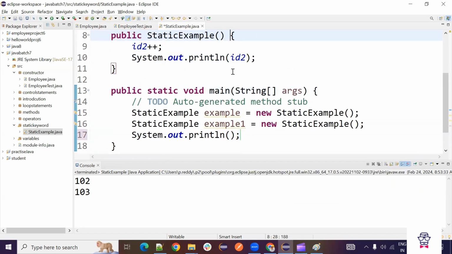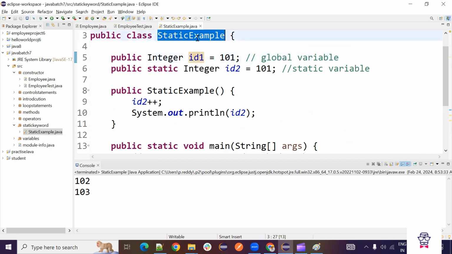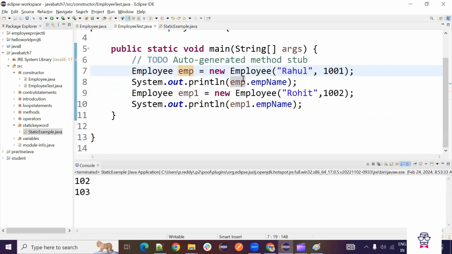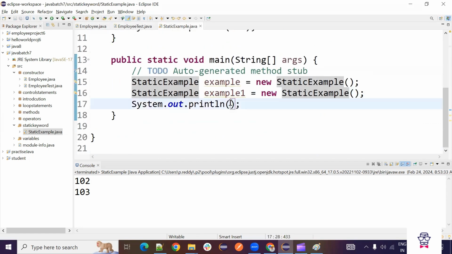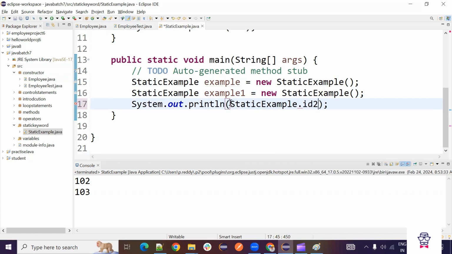Say for example, if you want to use this ID1, see, you have this ID1. How can you use it? You need to create the object for the static example, then give that object dot ID1. We saw in the previous example, we created employee number, and how did we use it? We created employee, and then had to give employee dot employee number if we wanted to print. But in the static case, you don't need to create the object. So directly you can give static example dot. You can see ID2 here, and it is showing yes also, which means static variable.